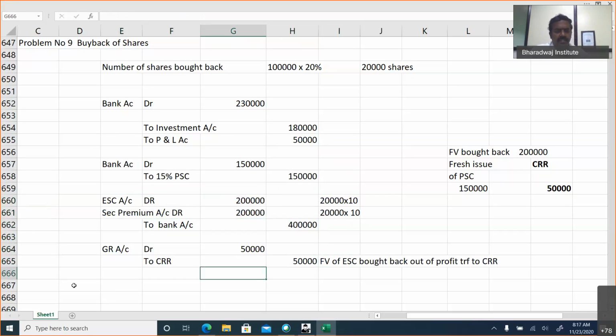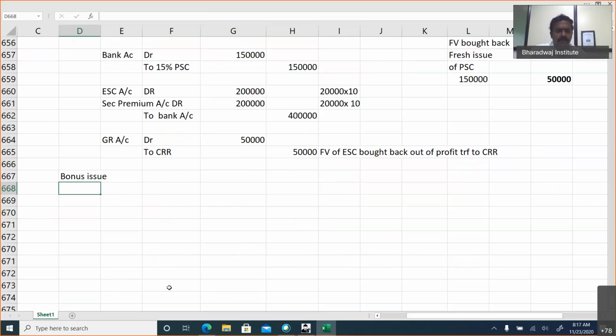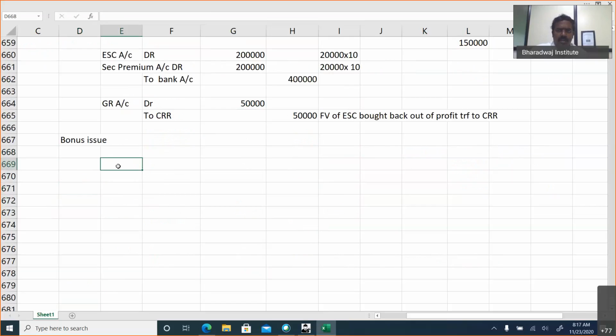Then after this, they are making a bonus issue. Now, how many shares were there before buyback? 1 lakh shares. Less shares bought back.